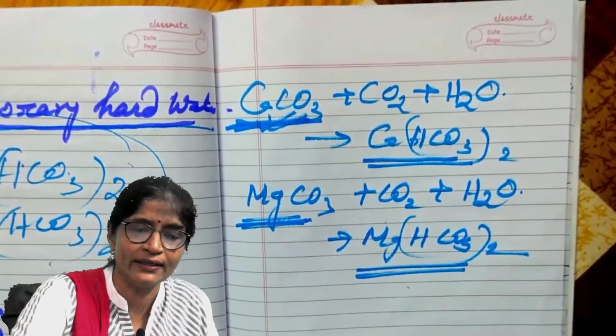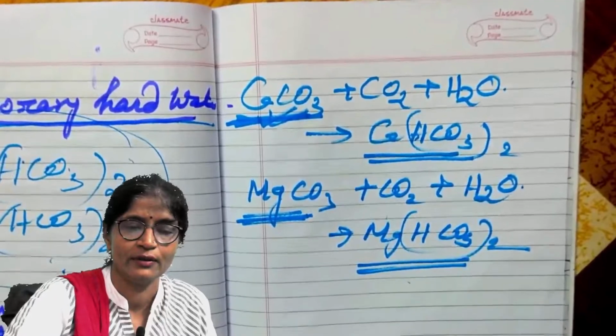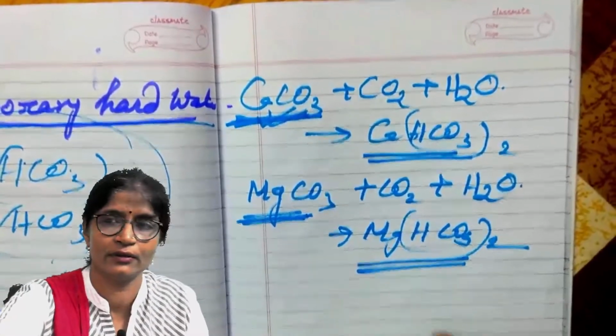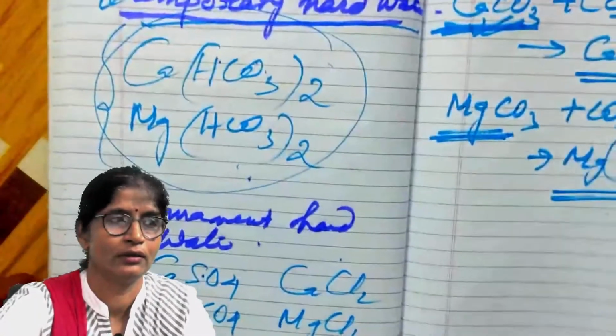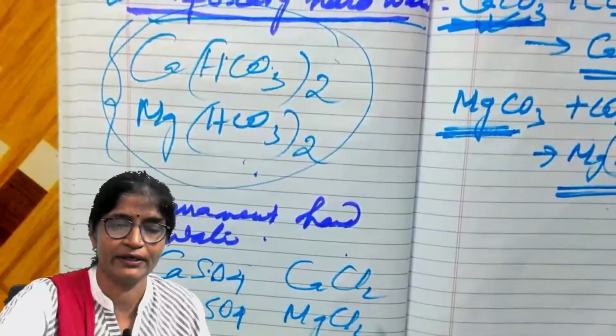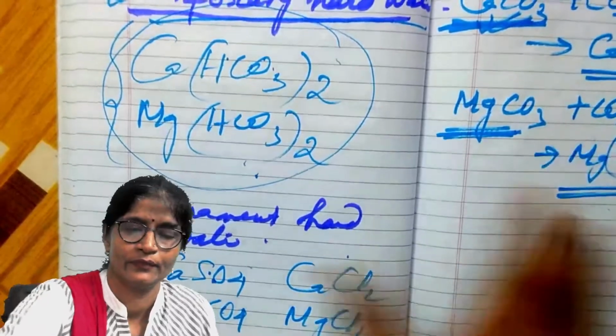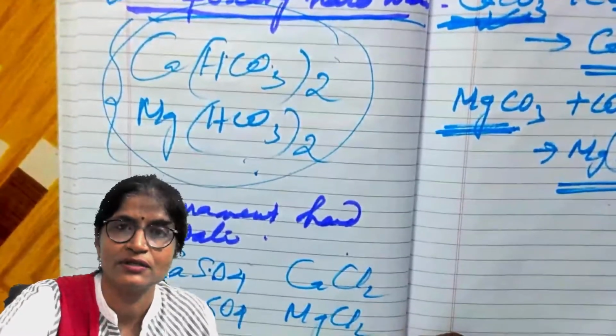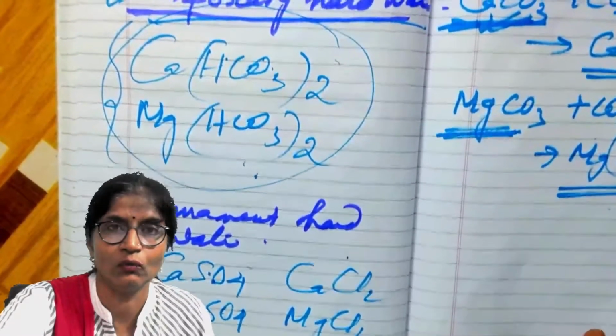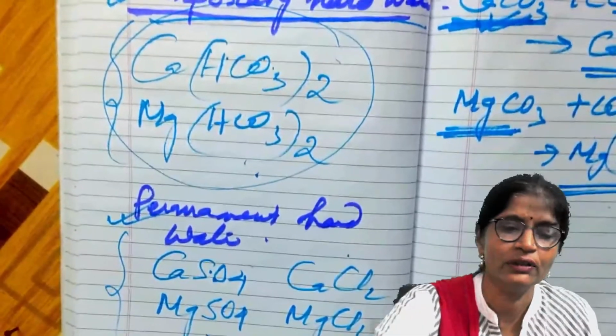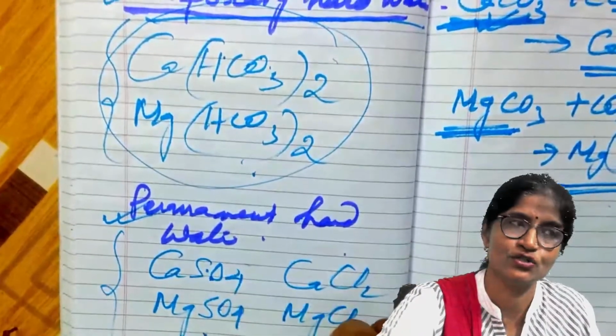And for permanent hardness, when calcium sulfate, magnesium sulfate, or calcium chloride, magnesium chloride minerals dissolve in the water along with the rainwater, then they create permanent hardness in the water.